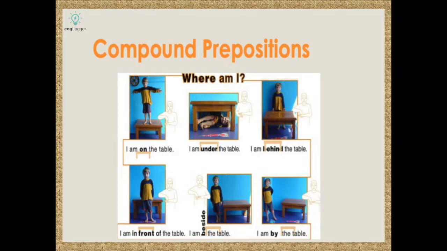In this picture, you can see where am I? I'm on the table, I'm under the table, I am behind the table, I'm in front of the table, I am beside the table, I am by the table. On, under, behind, front, beside, and by. These are the compound prepositions.